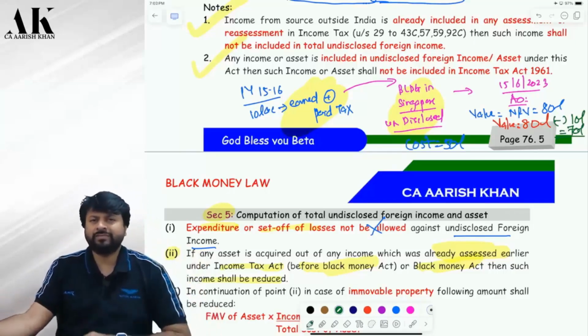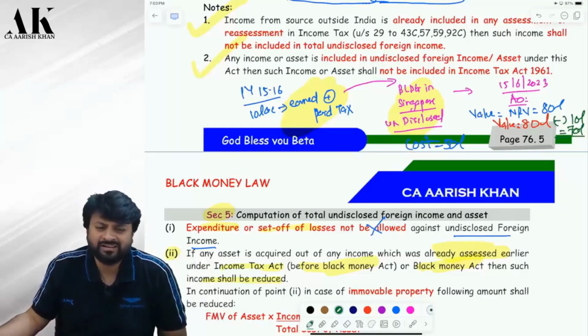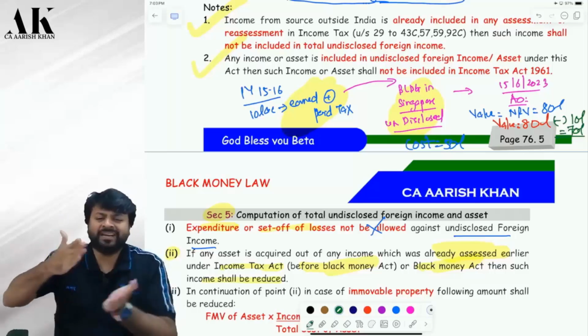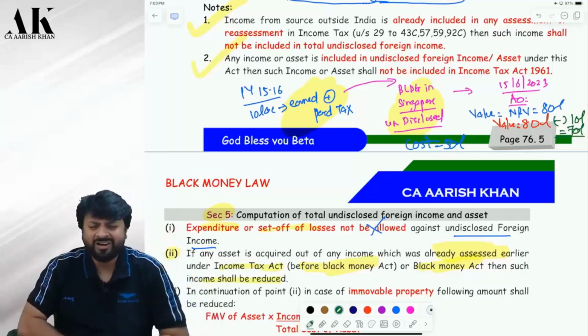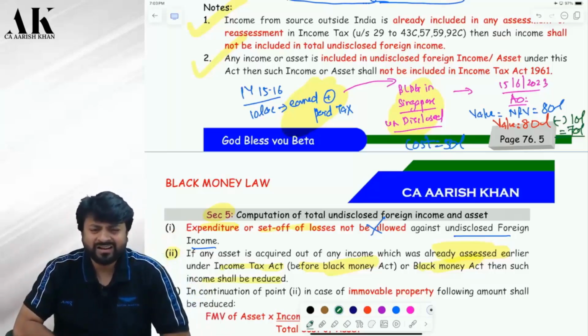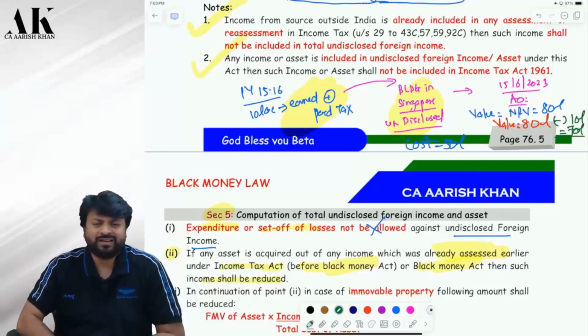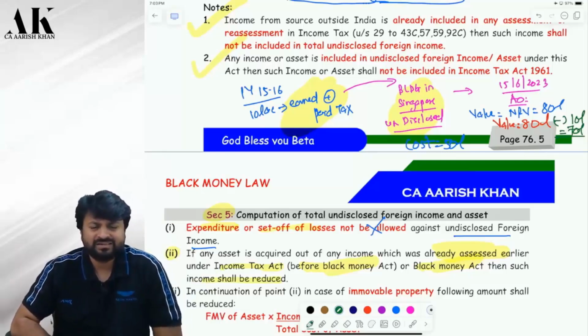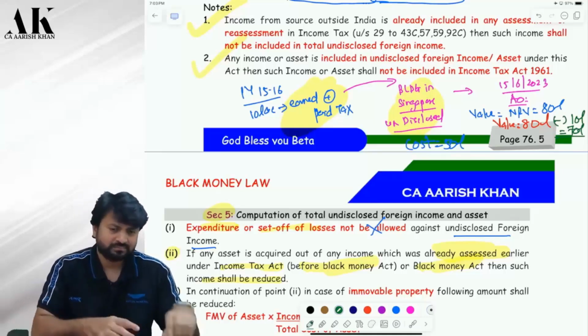Before 2015, Black Money Law was not there. So before 2015, it will be Income Tax Law only. If any assessment is done before 15, it would be done under income tax law. So that's what it wants to tell you. Correct or not? Correct, sir.